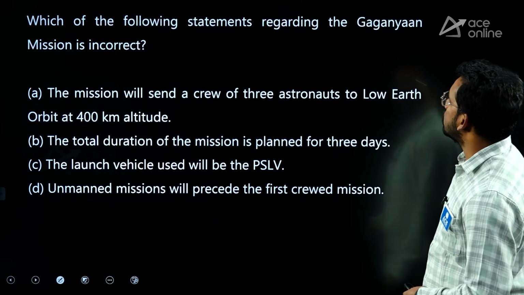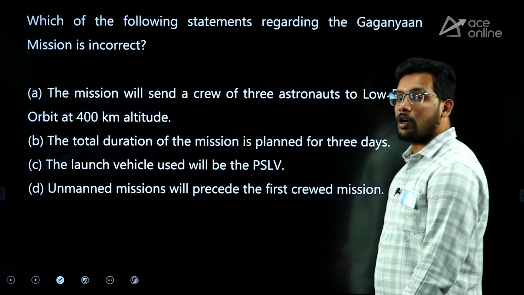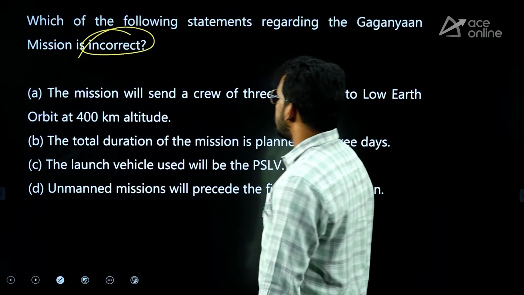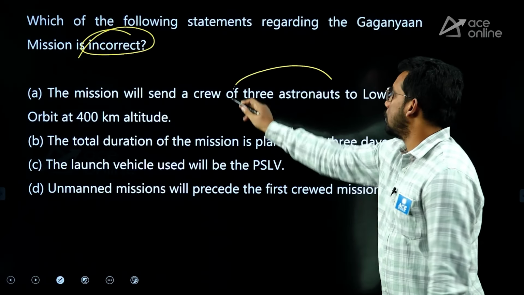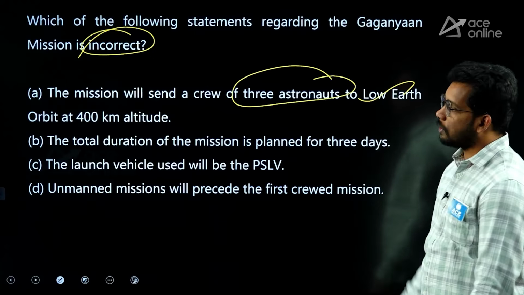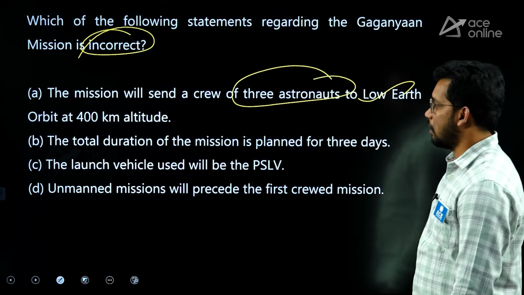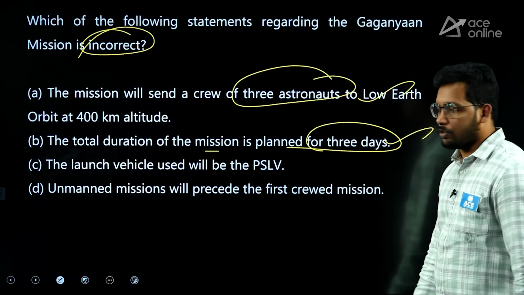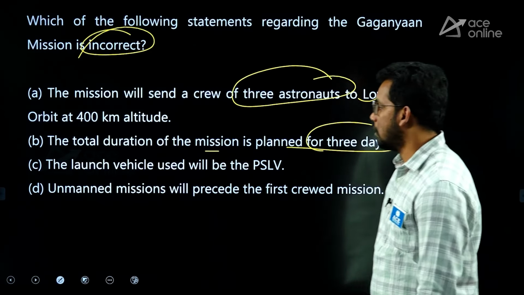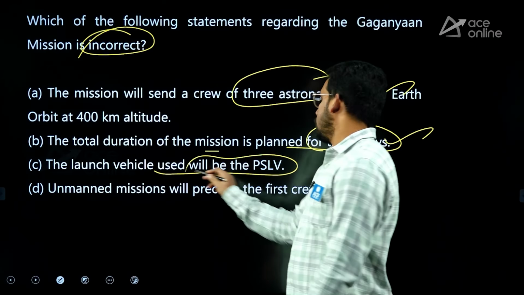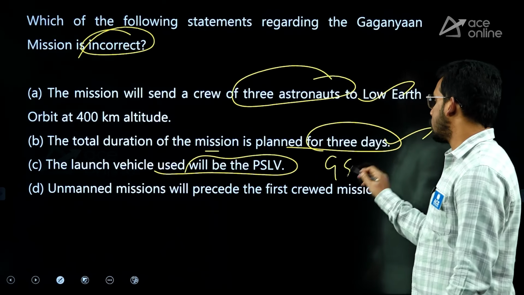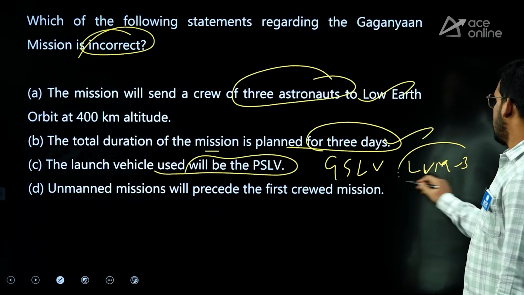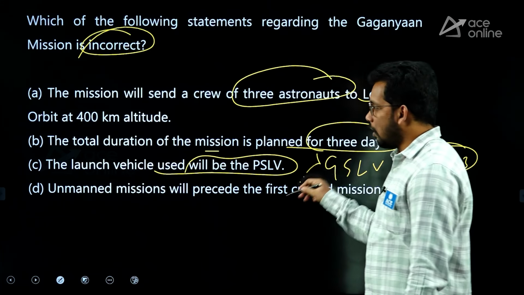Next, which of the following statements regarding Gaganyaan, one more current affairs science and technology question, is incorrect? They are saying the mission will send a crew of 3 astronauts to low Earth orbit at 400 kilometers. Correct. The total duration of the mission is 3 days. This is also correct, to test whether we can stay in space. The launch vehicle to be used is PSLV. No, it is GSLV, that is LVM-3. Right. So this is wrong.